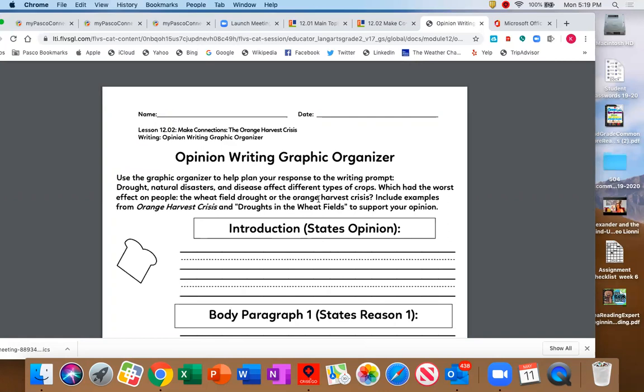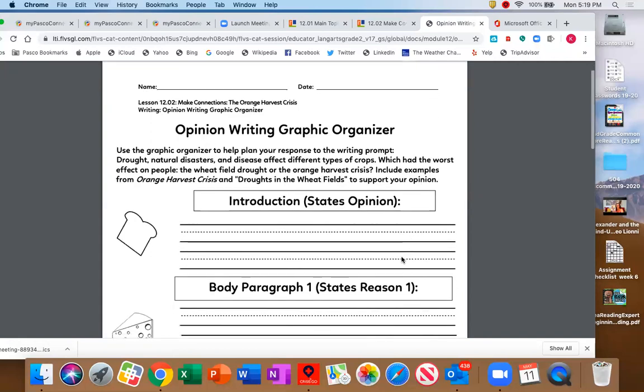Which had the worst effect on people? The wheat field drought or the orange harvest crisis? And include examples from the articles, The Orange Harvest Crisis, which is in lesson 12.2, or The Droughts in the Wheat Fields, which is in lesson 12.01.